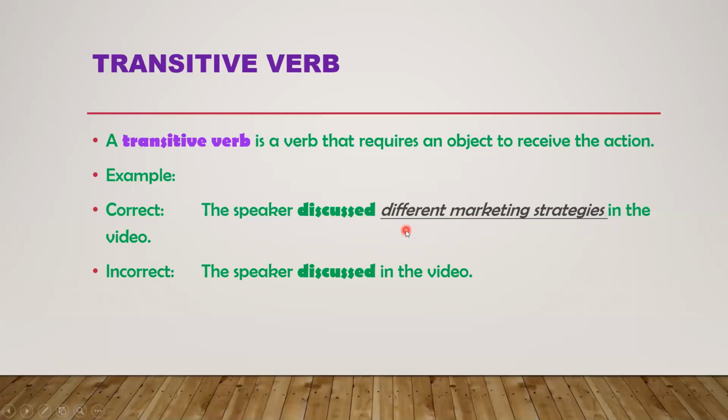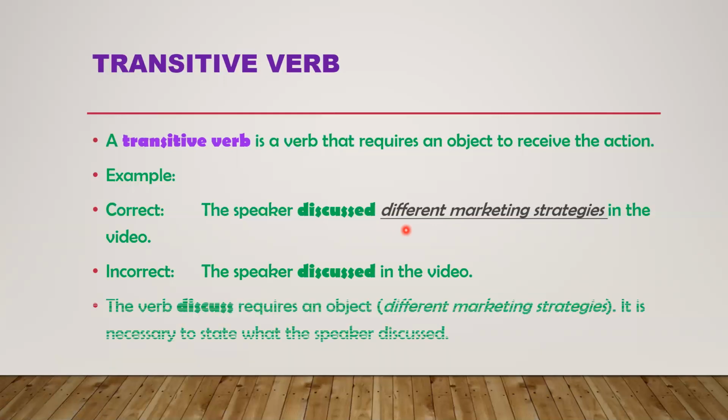Dear students, you can easily change active sentences into passive when they have transitive verbs. If a verb is intransitive, you cannot change that sentence into the passive. But sentences which contain transitive verbs can easily be changed into passive.